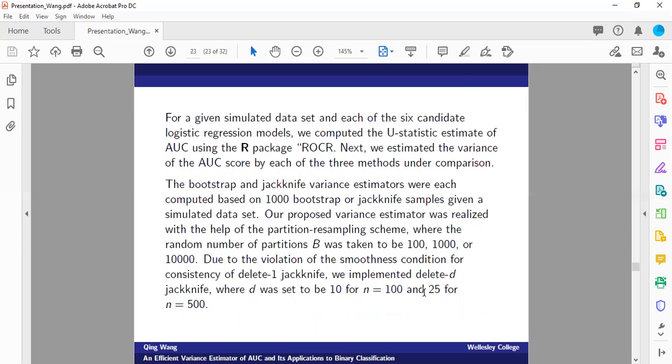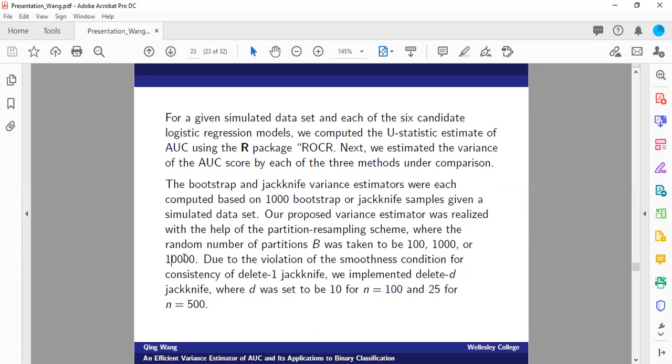So for a given simulated data set and each of the 6 candidate models, we calculate the U statistic estimate of AUC using the R package ROCR. And then we realize our variance estimator for the AUC score under the partition resampling design, where we use different numbers of partitions. So the number of partitions is taken to be 100, 1,000, or 10,000.